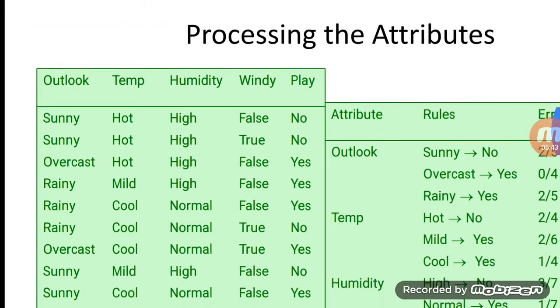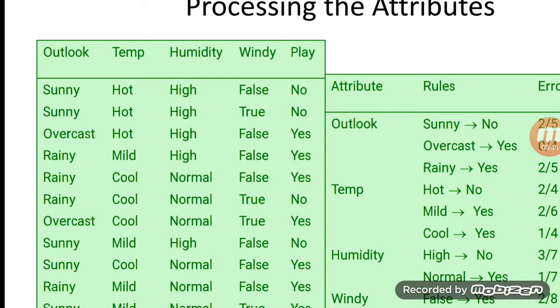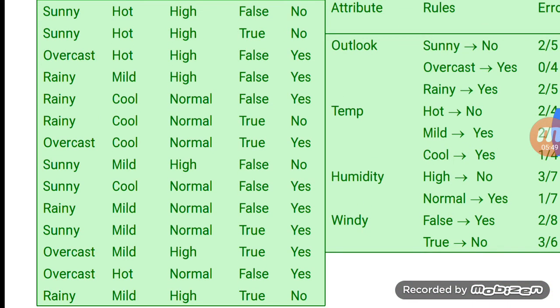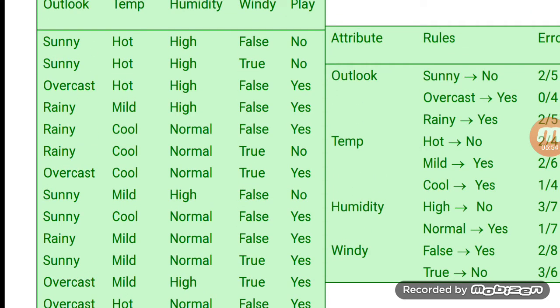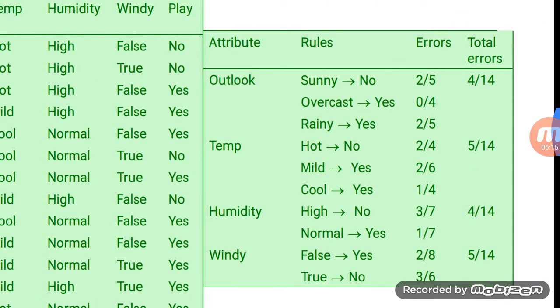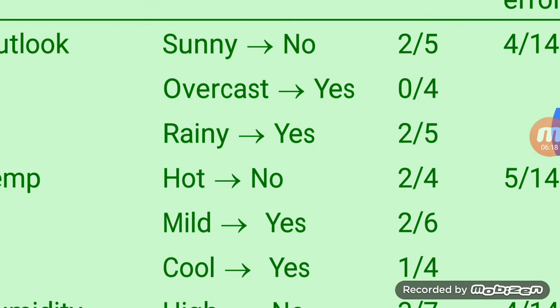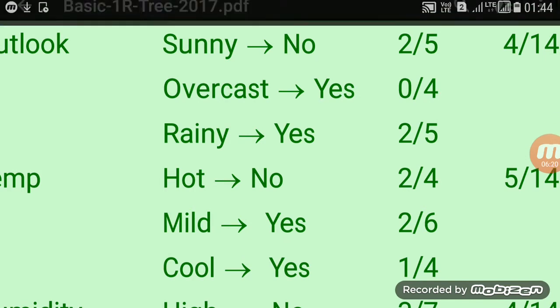Similarly, in the case of overcast, there are 4 overcast entries on the left-hand side of the table, and in the corresponding play column, all the overcast entries have the value yes, so there is no overcast entity with the value no. So we will take the case of no for our consideration, and we will write overcast yes is equal to 0/4.